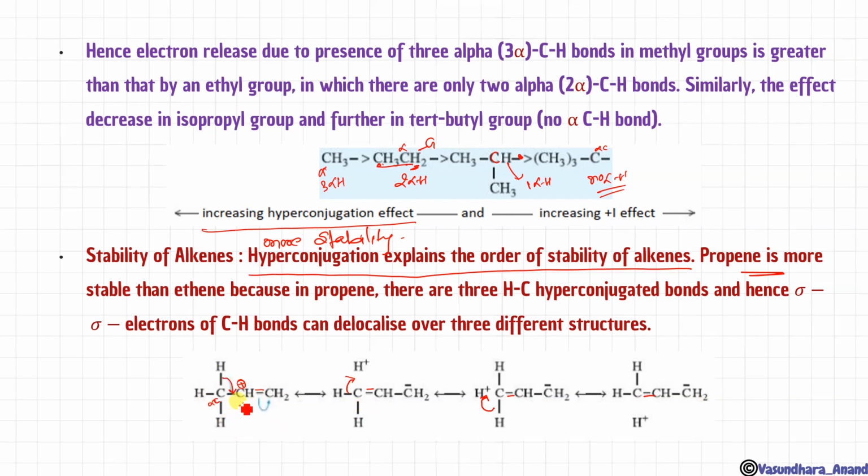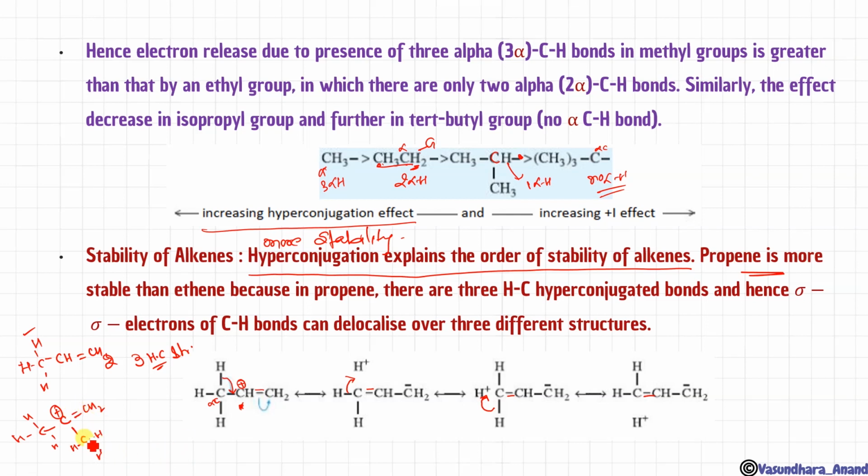Similarly, suppose that instead of H here, this was the structure, then it has shown 3 hyperconjugative structures, isn't it? Because of 3 alpha hydrogen. If the structure is like this, CH, H, and here instead of CH I'm giving 1 carbon. So this is positive charge over here.